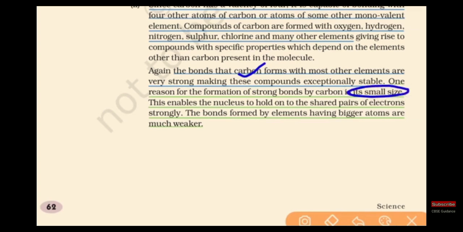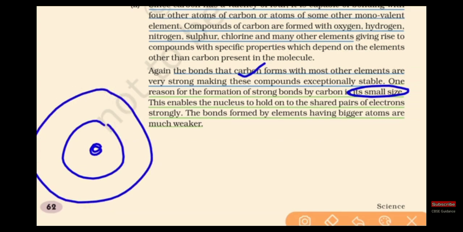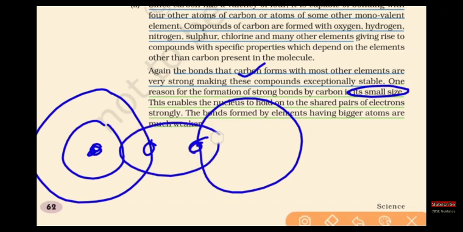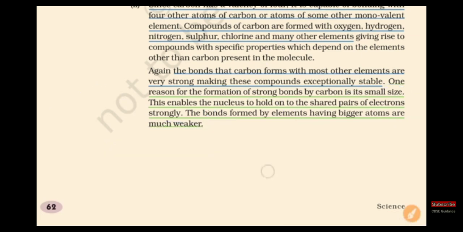Why is carbon forming a strong bond? Due to its small size. Carbon having small size, there is sharing of electrons between carbon and carbon or another monovalent element. Due to the small size, the bonding of the two elements will be very strong. It is near to the nucleus and the bond will be strong.